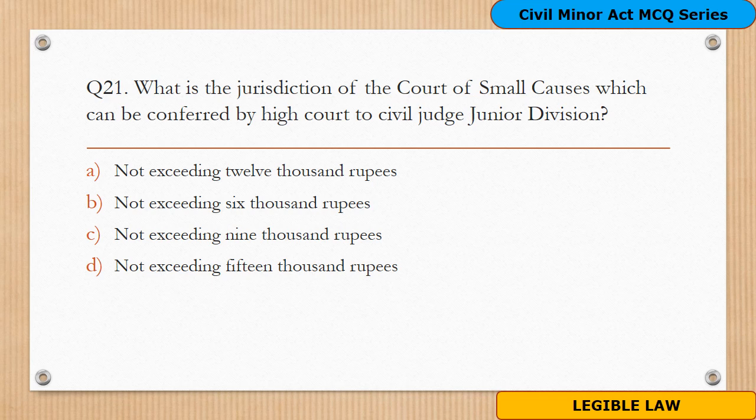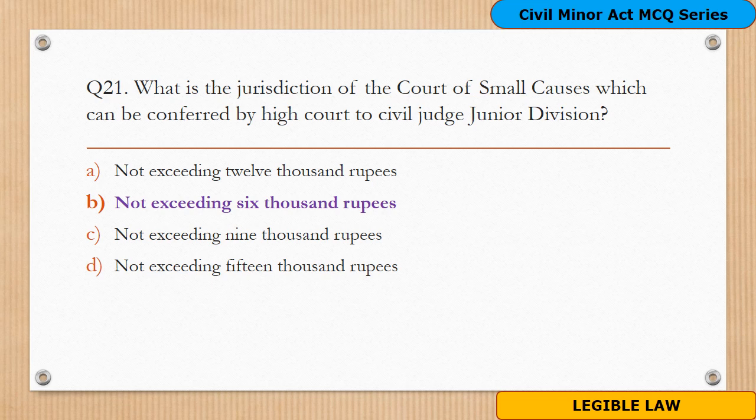And the options are A. Not exceeding 12,000 rupees, B. Not exceeding 6,000 rupees, C. Not exceeding 9,000 rupees, D. Not exceeding 15,000 rupees. The correct option is option B, not exceeding 6,000 rupees. The jurisdiction of the Court of Small Causes which can be conferred by High Court to the Civil Judge Junior Division should not be exceeding 6,000 rupees. This is given in section 27 of the Maharashtra Civil Court Act 1869.